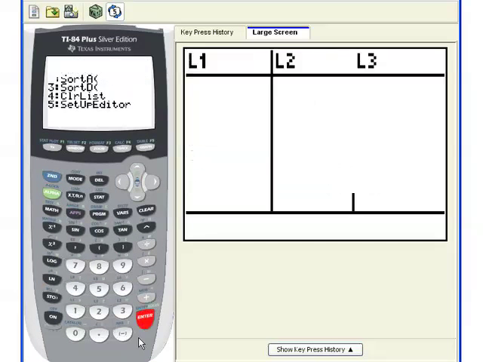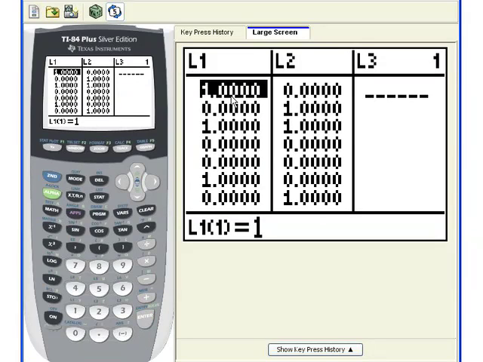Stat, edit. See, this is my ones and zeros. If I add these up now, what this is saying is the 1 here in L1 is my first coin, and the first toss on the first coin was a 1, so that means a head. The first toss on the second coin was a 0, that means it was a tail. 1 plus 0 is 1. I need a 1 right here. That says the first time that I tossed both coins, based on the simulation, I had 1 head. Likewise, the second one I had a tail on the first coin, a head on the second. The third toss ended up with both of them being heads, and so forth.